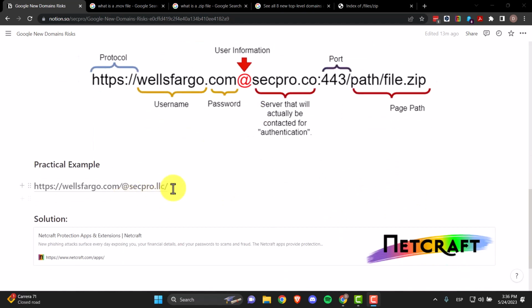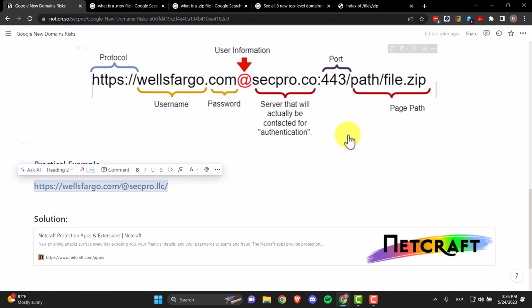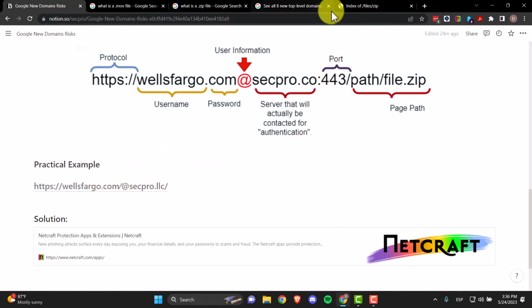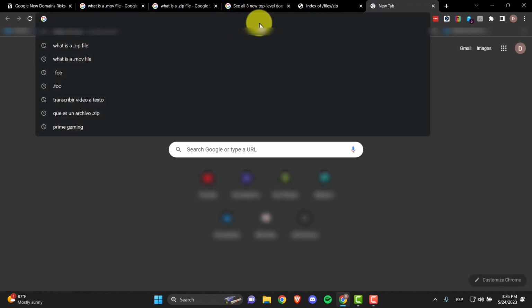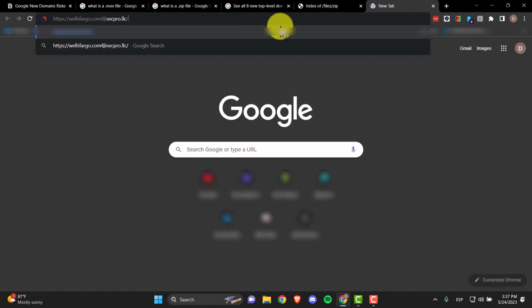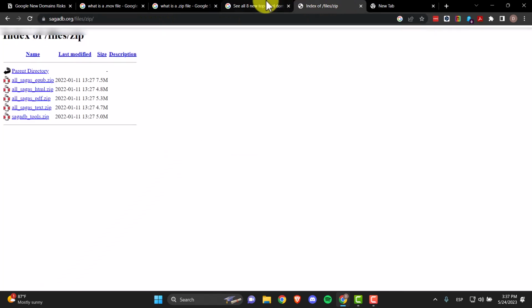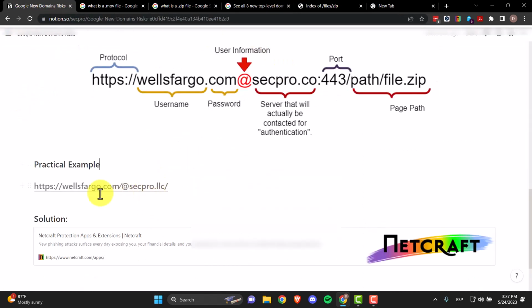So let's see this in a practical example. I'm gonna select this so you don't think that I actually clicked on it and it's another link. I'm gonna put it on the top of the URL. So here we go. We have wellsfargo.com at secprodo.llc as we have right here.